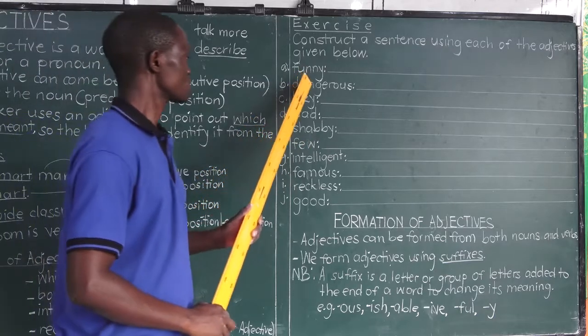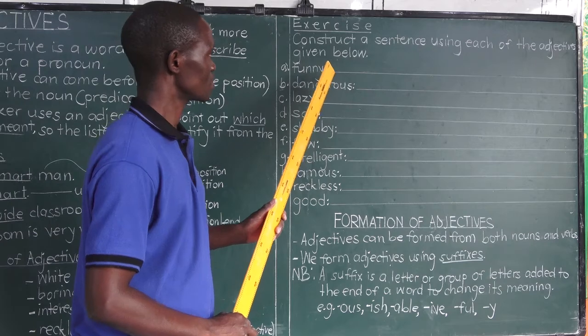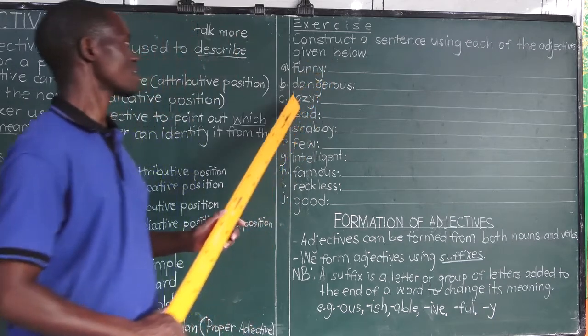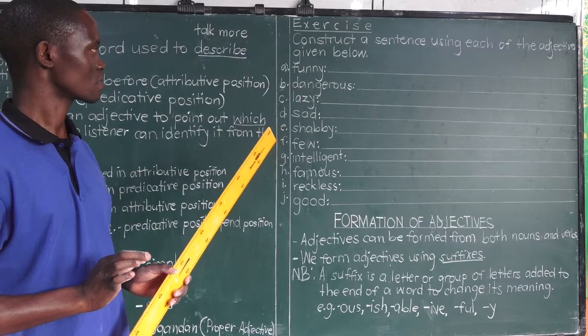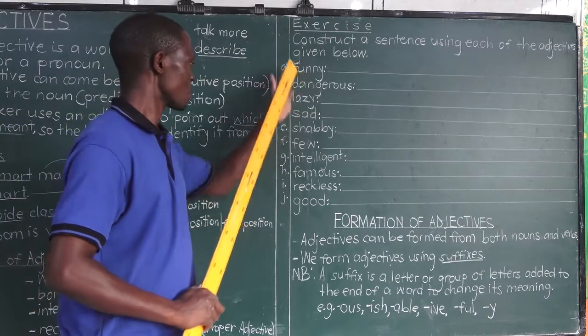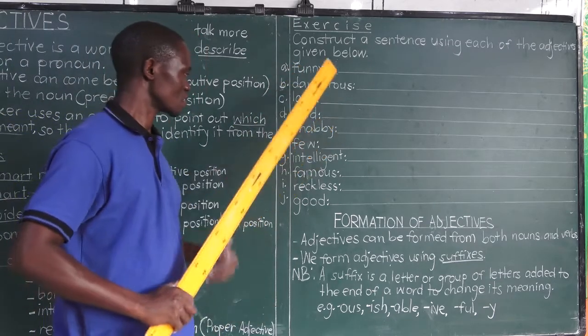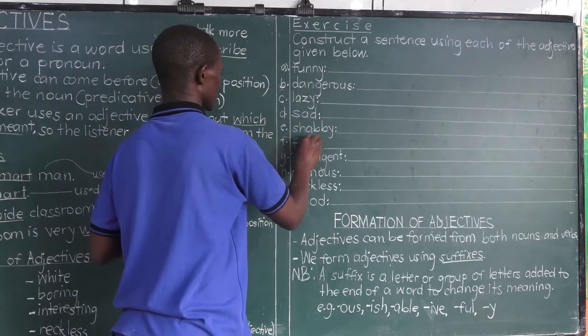So we have our first word as funny. You're going to use funny in a sentence, because all of them are adjectives. The teacher has just explained how adjectives are used in sentences.